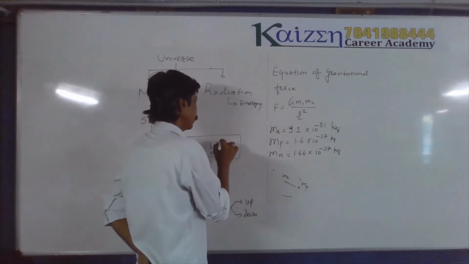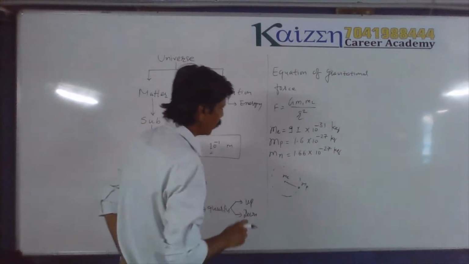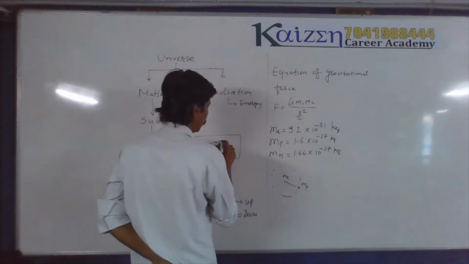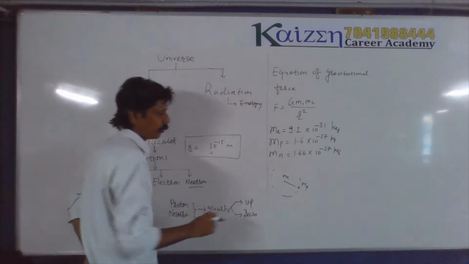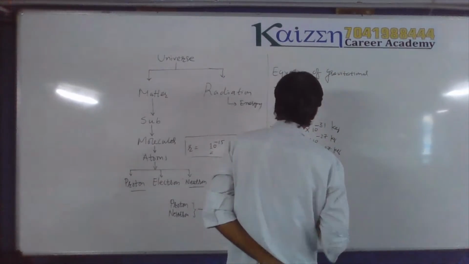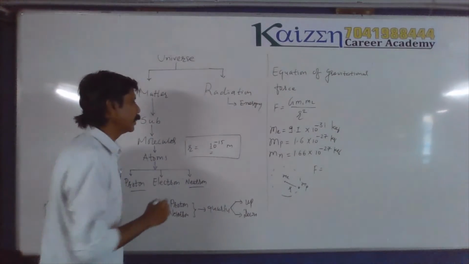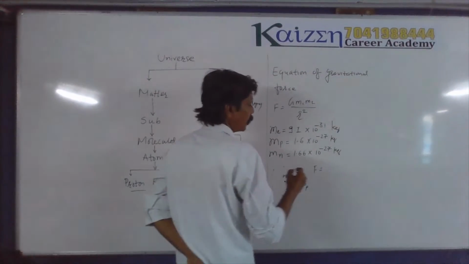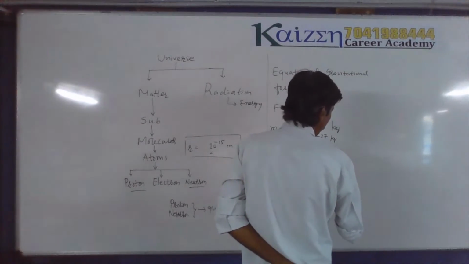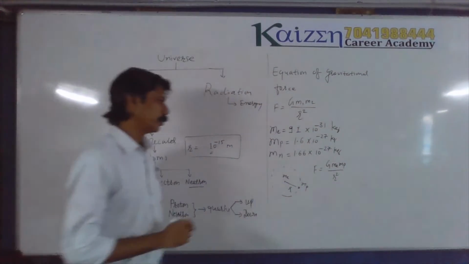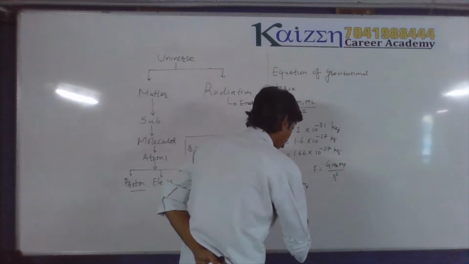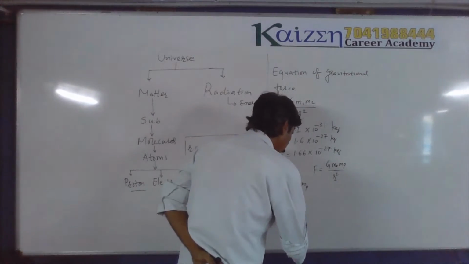Instead of 10 to the power minus 15, which is the exact radius of the nucleus, let us say 10 to the power minus 15. While you are measuring the mass, we will calculate the force. F is equal to G times mass of electron times mass of proton divided by R square. So R we are taking as an average distance of 10 to the power minus 15. Let us calculate the force between these two.